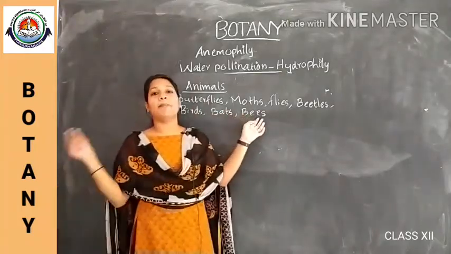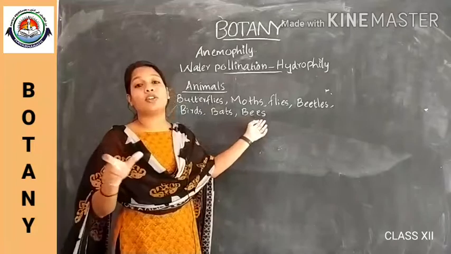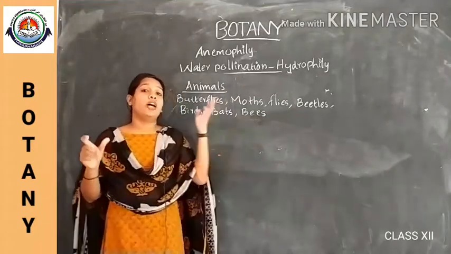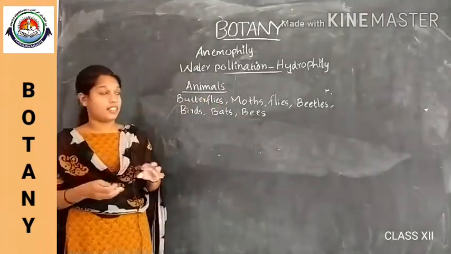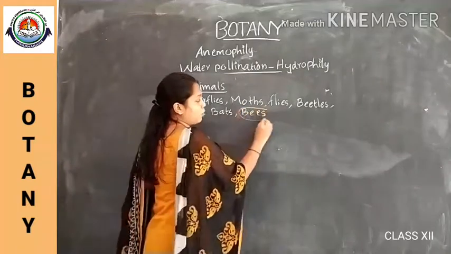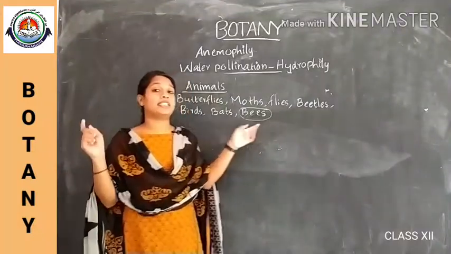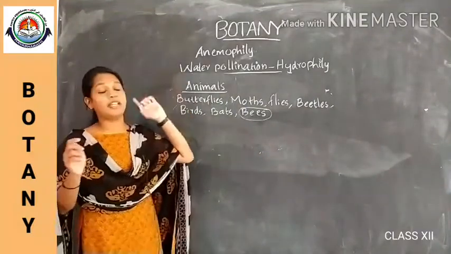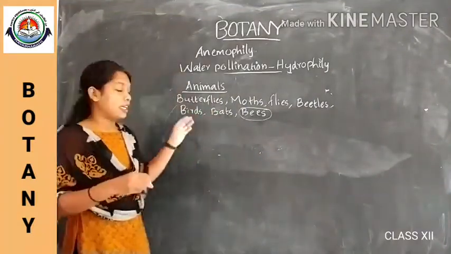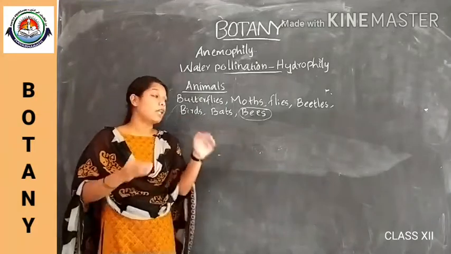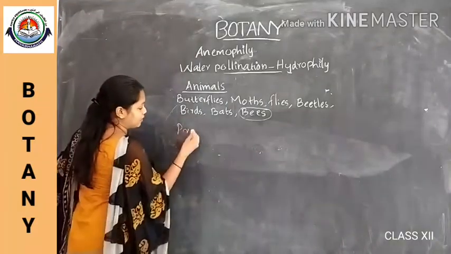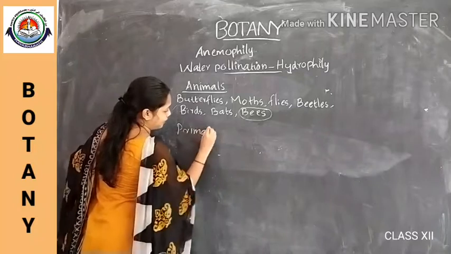So bees are the most dominant biotic agent of pollination in this case. Bees are the most dominant, the major biotic agent carrying out this animal pollination or zoophily. And some primates, arboreal rodents.